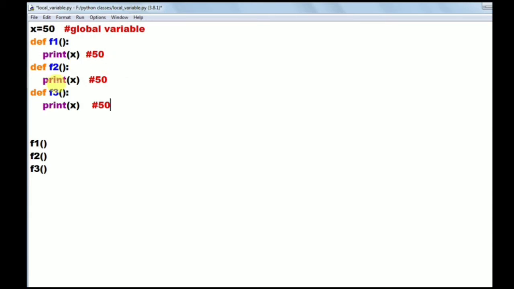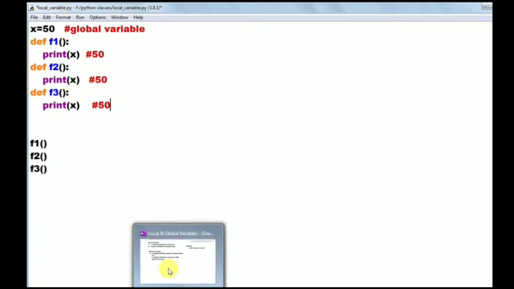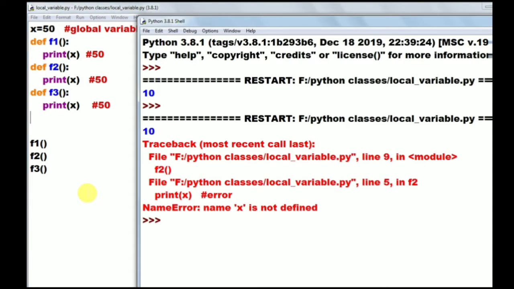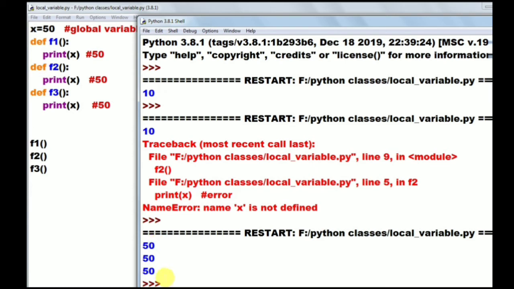So here x is the global variable. A global variable can be accessed in any function, means in the program, in any function you can access it. So its scope is limited to the program. If this program's output is 50, 50, 50, with that we can understand that the global variable scope is limited to the program. So this x variable we are accessing in f1, in f2 as well as in f3. In the entire program you can access this x variable from anywhere.